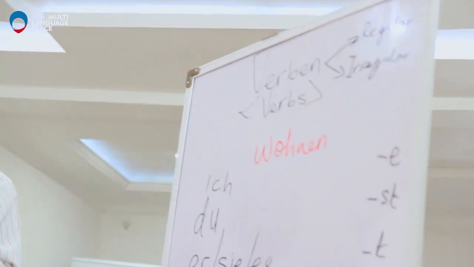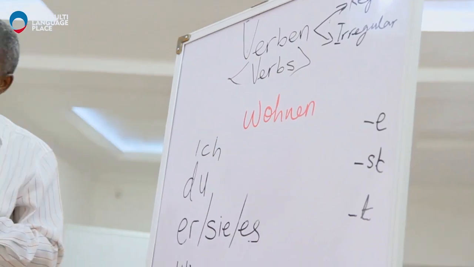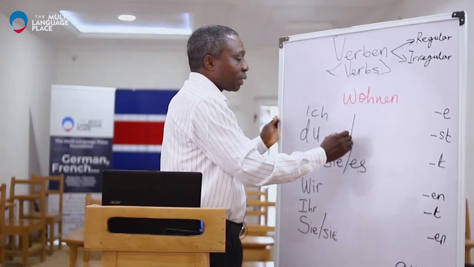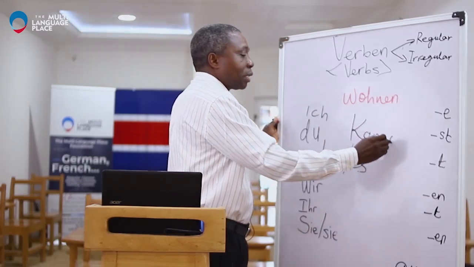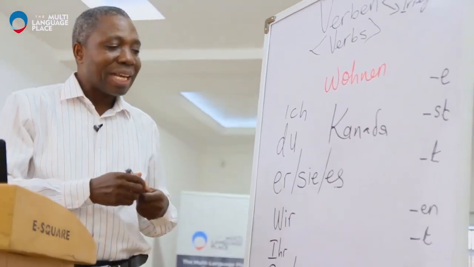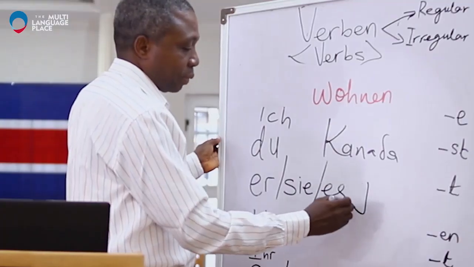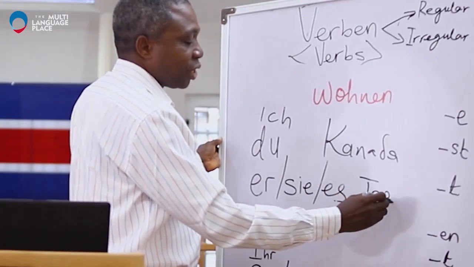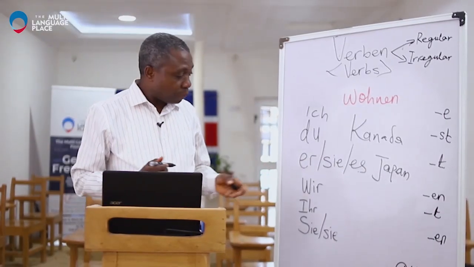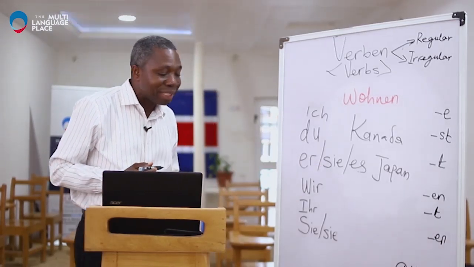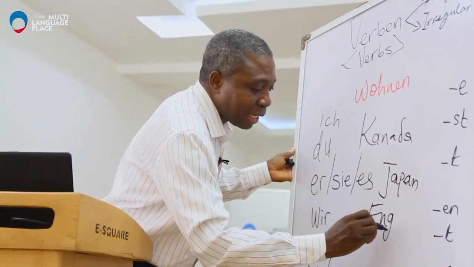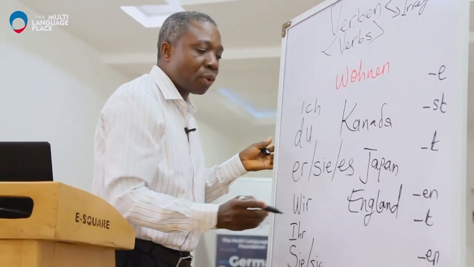Du kommst, remember the st, du kommst aus Kanada. Er kommt aus Japan. Just mentioning different countries. And the next one, we can say, sie kommt aus England, depending on where you come from.